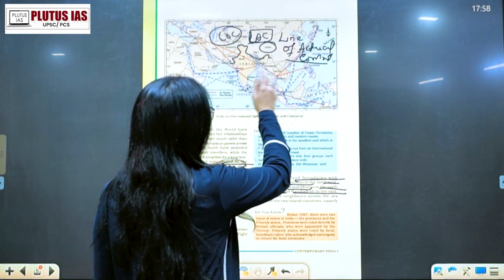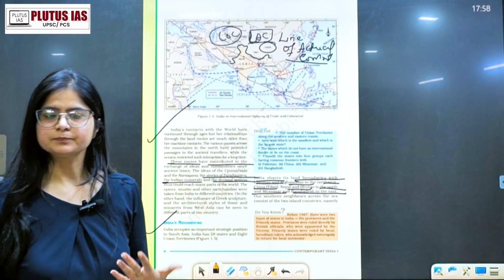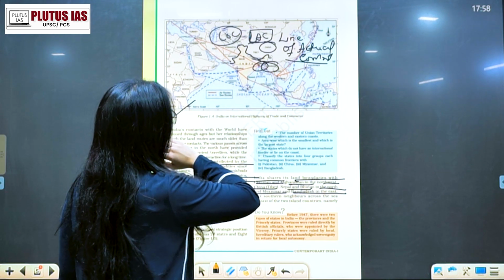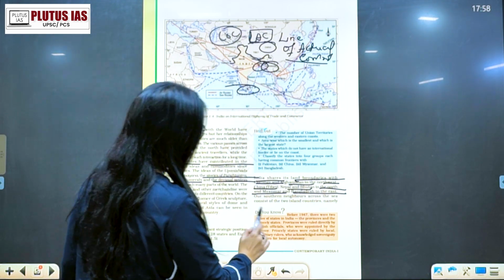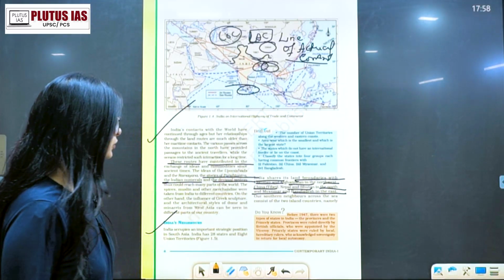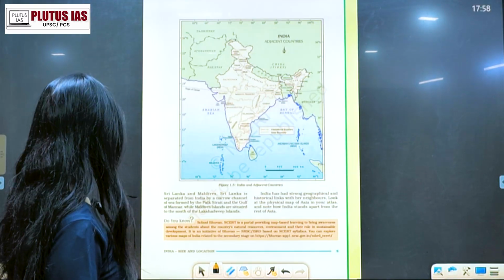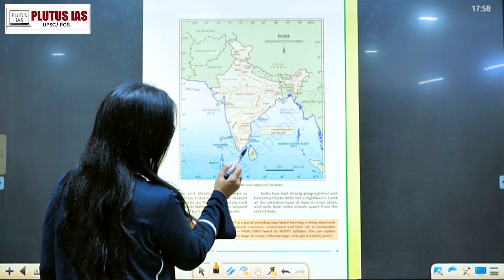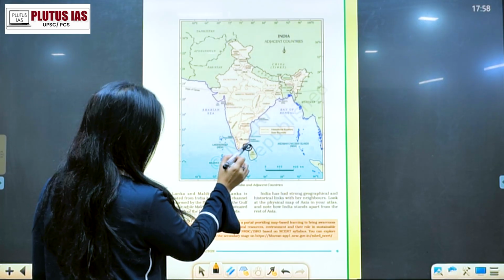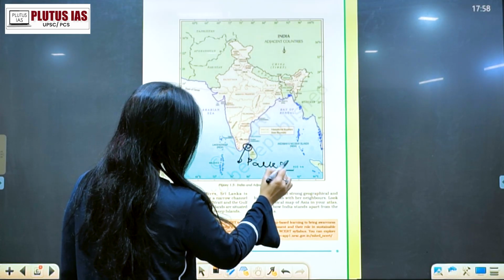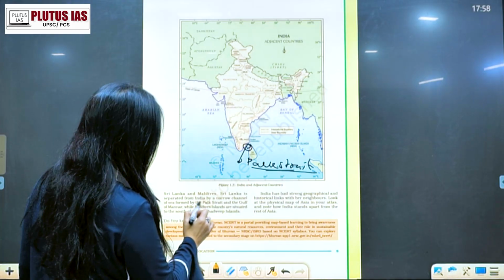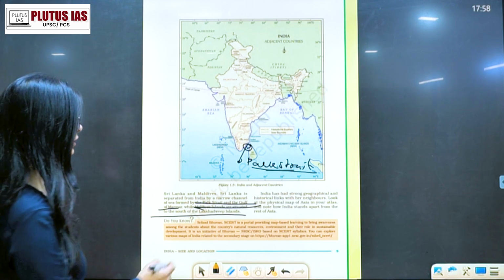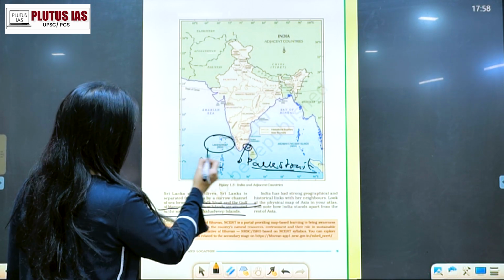Then we have some peaceful neighbors also, like Bhutan, and we do have some other neighbors like Bangladesh and Sri Lanka, etc. So they all are present. Myanmar. Next, coming to Sri Lanka. Now Sri Lanka and India are separated by a very narrow strait here. This strait we call the Palk Strait, right? And the Gulf of Mannar. While the Maldives are situated to the south of Lakshadweep. Lakshadweep is where? Here. What is to their south? We will have the Maldives. Okay?